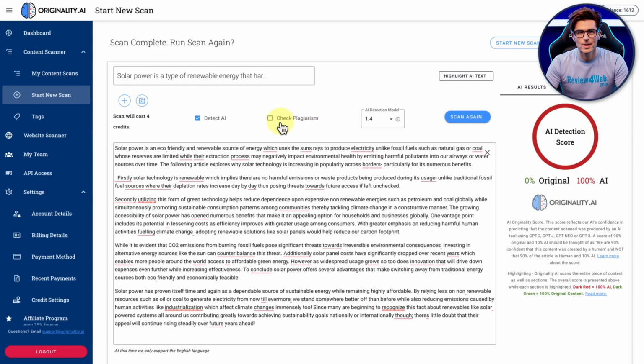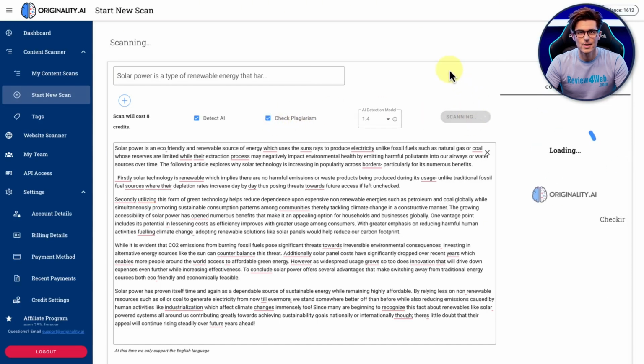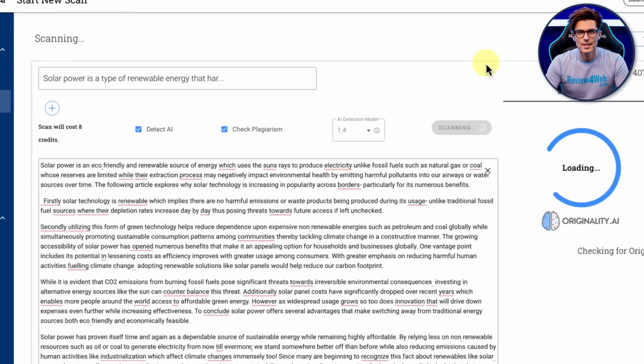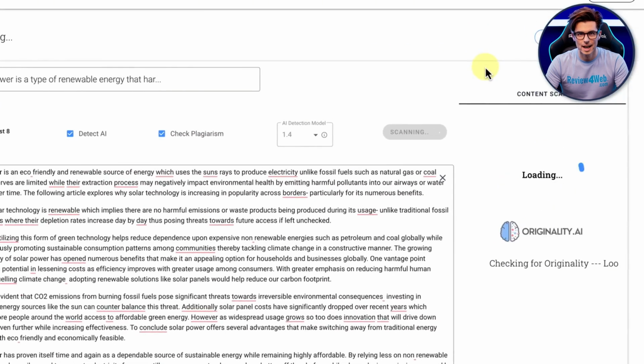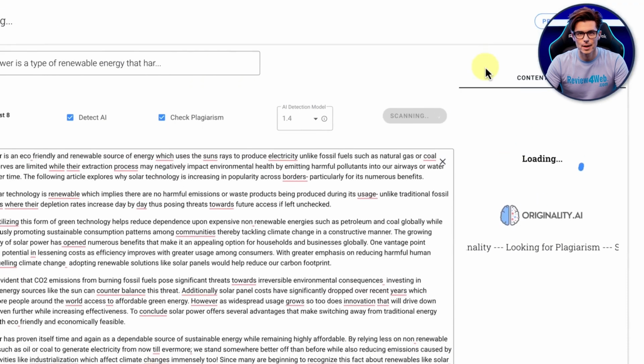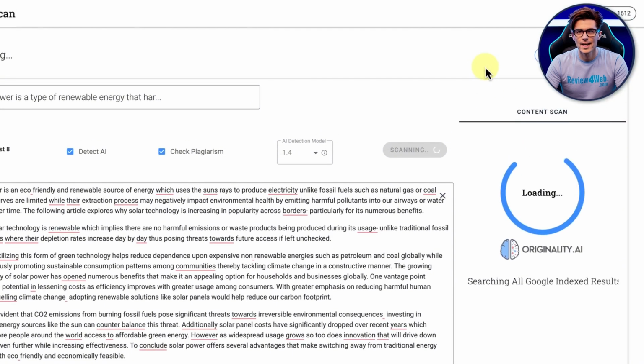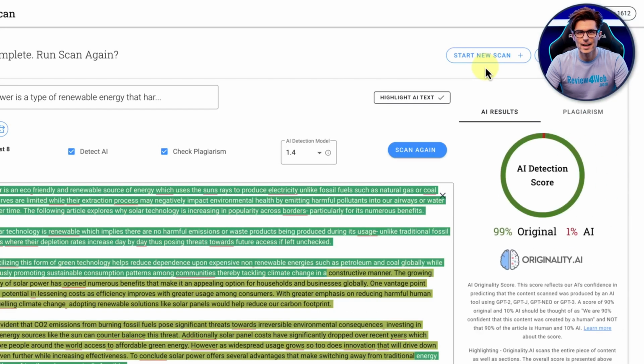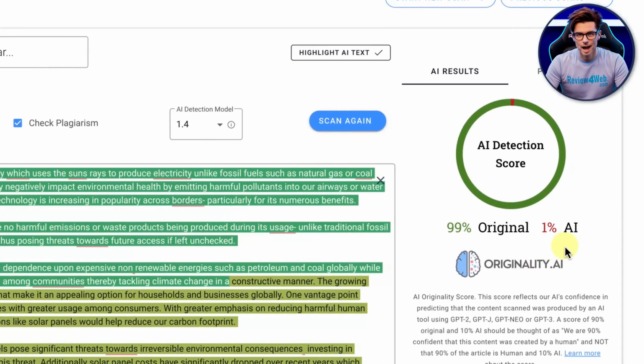And why not? We'll check for plagiarism as well, just in case. And fingers crossed, it does the job. Let's see if their update works well, like they said. So Originality is a good system, by the way, in most cases for detecting AI written content, and you can go ahead and find a link to it underneath as well, or just go to the site. But there we go. It did it. You know, Undetectable.ai did it. It is 99% original content.